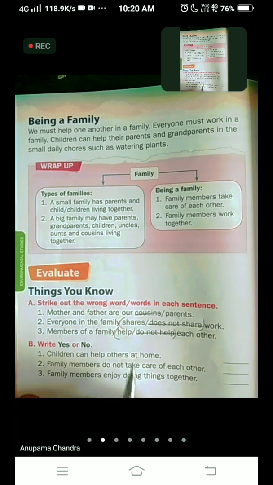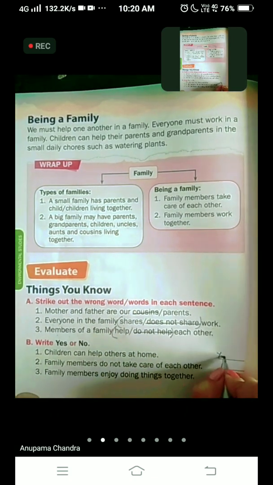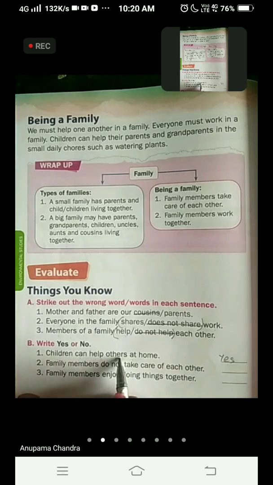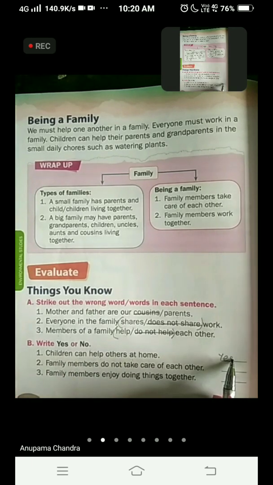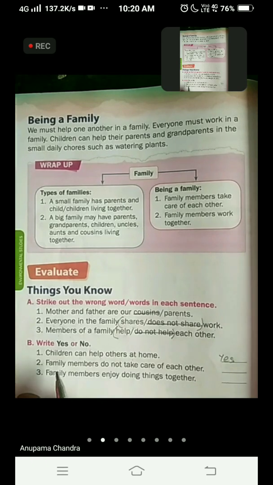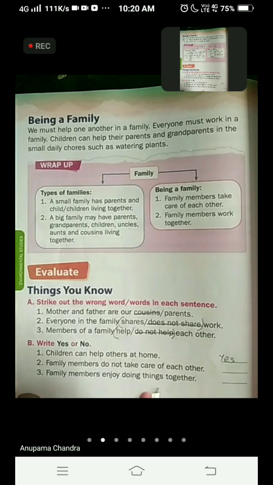So we are going to write here yes, Y-E-S, yes. Children can help others at home? Yes. Come to the second one. Family members do not take care of each other. So we are living in a family, 4-5 people or maybe 10 to 11 people are living in the same family. They do not help each other. Is it true or false?